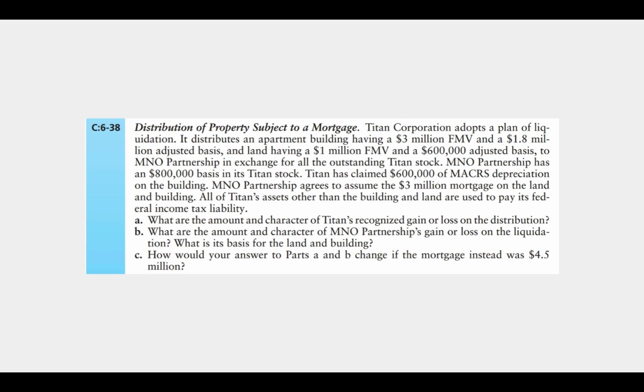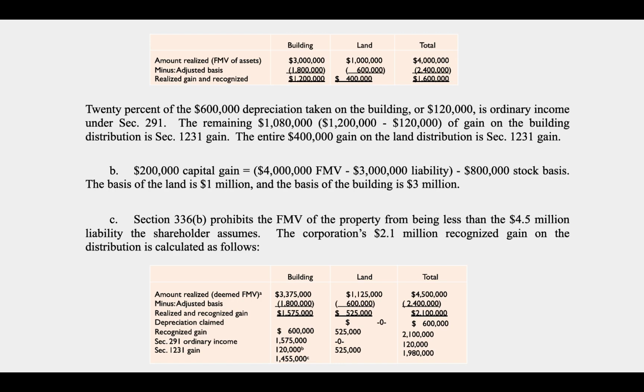So we have to treat the fair market value as $4.5 million. All right, so you can see here, the amount realized, the deemed fair market value, the total is $4.5 million. We allocate that based on the relative fair market values. So the building comprised 75% of the total $4 million fair market value, and the land comprised 25%.